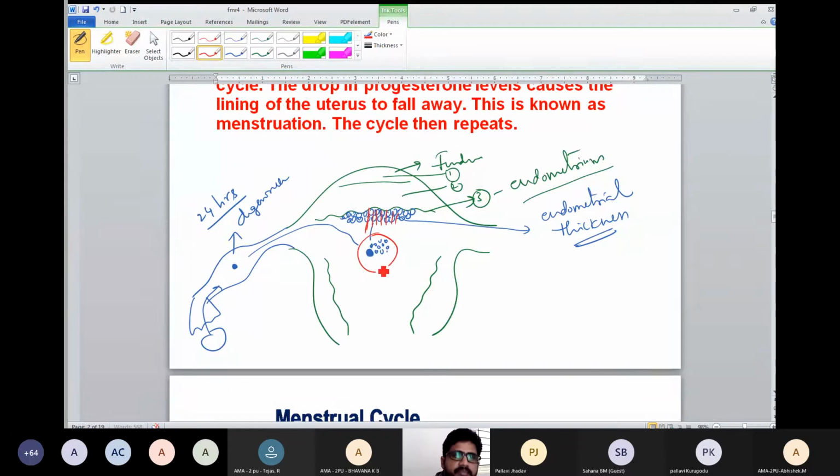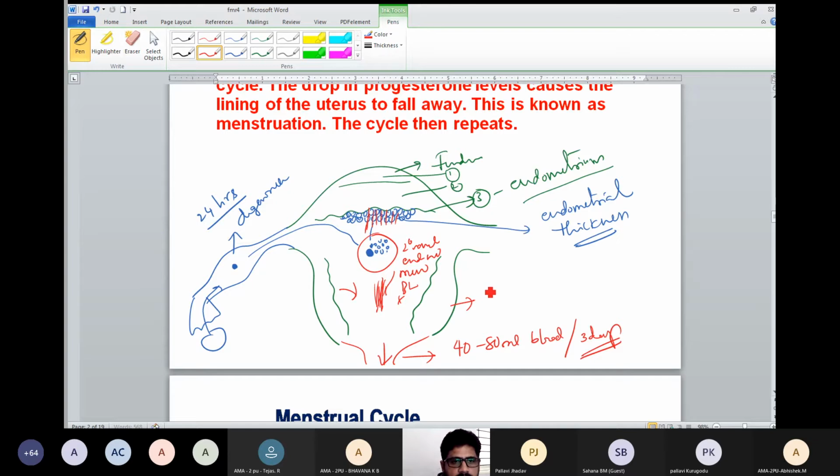All this is what? Secondary oocyte, endometrium wall plus some mucus and blood. All this is bleeding out through the cervix and vagina. About 40 to 80 ml of blood is lost during 3 days. This bleeding blood will not clot.